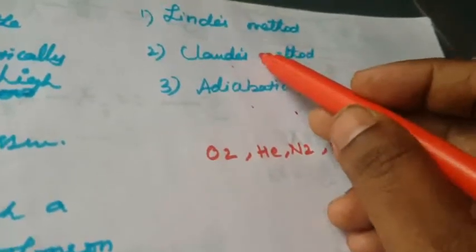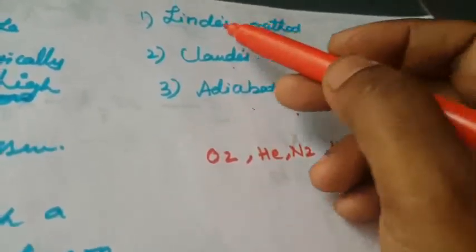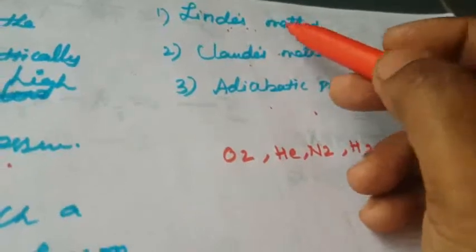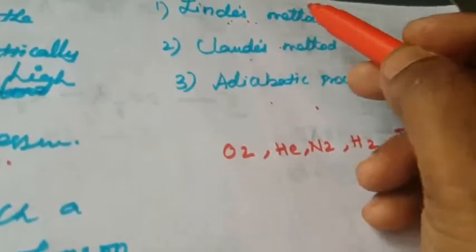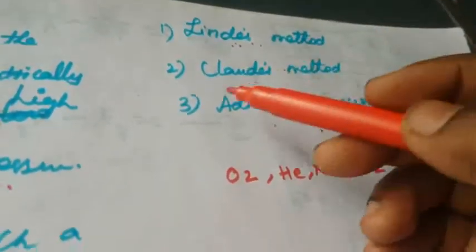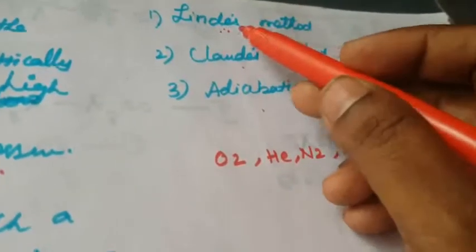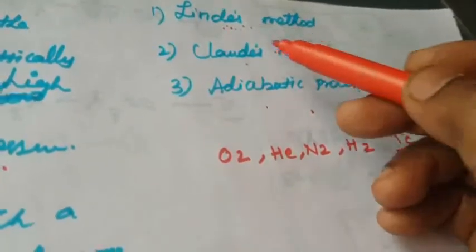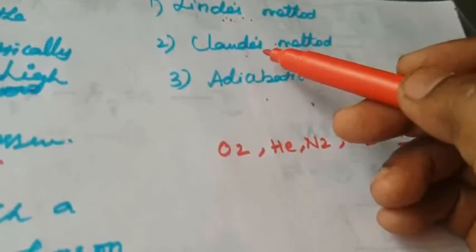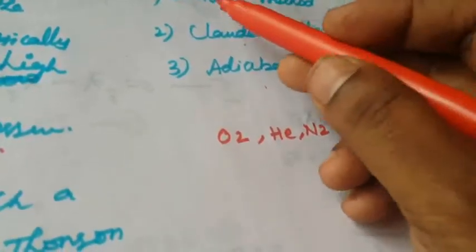What is meant by the Linde method? It works only under the condition of the Joule-Thomson effect, used when liquefying air or any other gases. Another one is the Claude process, which includes the ordinary Joule-Thomson effect along with mechanical work, that is kinetic energy. So using this is the Linde method.